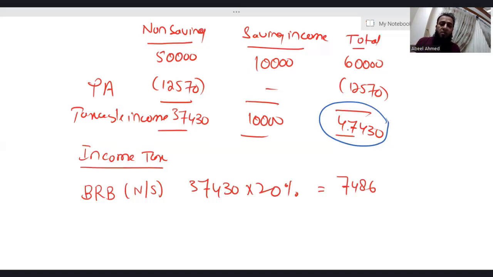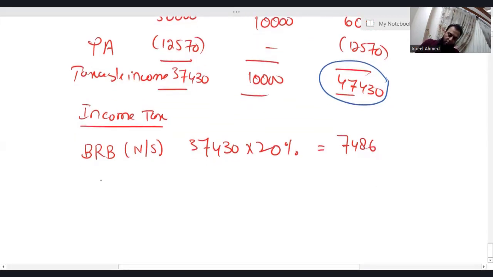Right now, the taxable income is not exceeding the higher rate band, but it is exceeding the basic rate band. So this individual is a higher rate taxpayer, and whoever is a higher rate taxpayer gets a nil rate band of 500 for the saving income. So nil rate band saving income, I'm just writing 500 into 0% is 0.